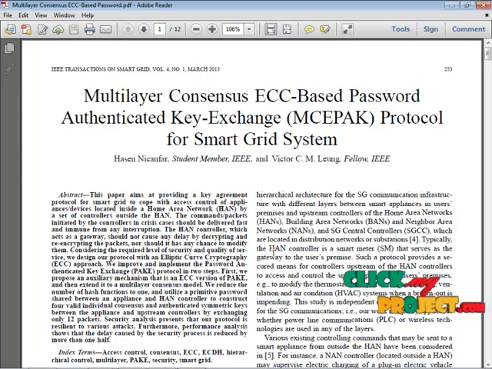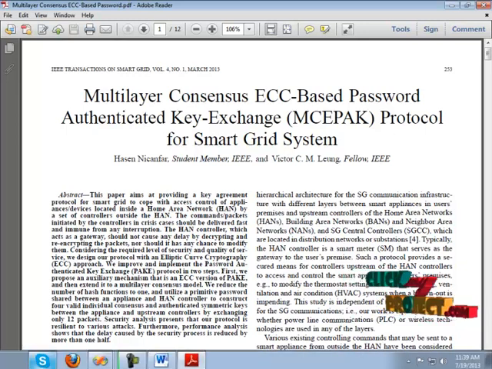The HAN controller, the home area network controller, acts as a gateway and should not cause any delay in decrypting and re-encrypting the packet, nor should it have the chance to modify them. We improve and implement the password authenticated key exchange protocol in two steps. First, we propose an auxiliary mechanism, an ECC version, which extends a multi-layer consents model. We reduce the number of hash functions and utilize the primitive password shared with an appliance.